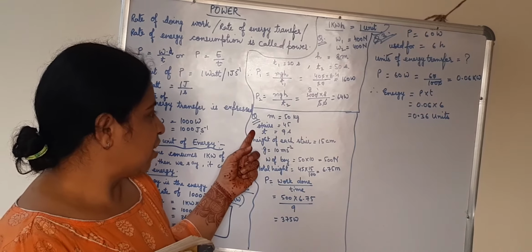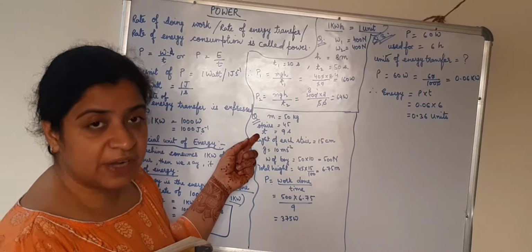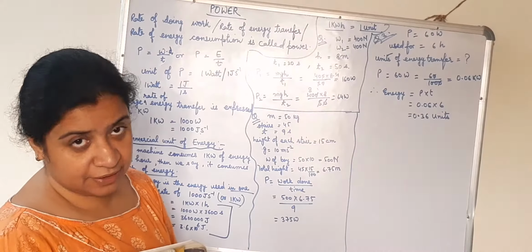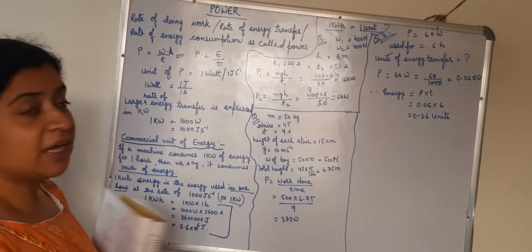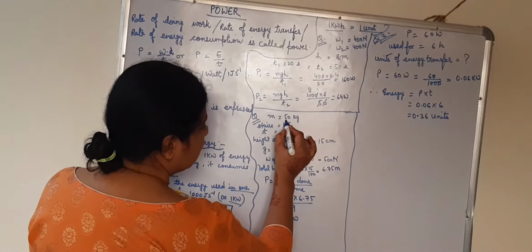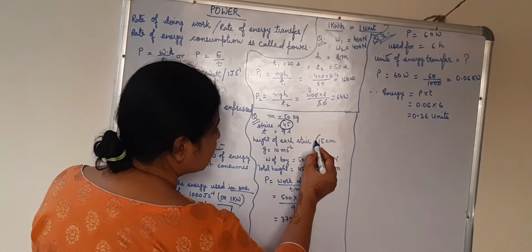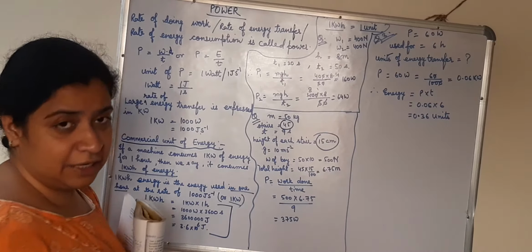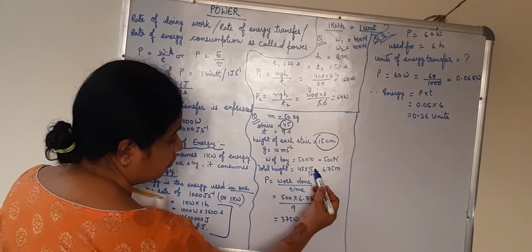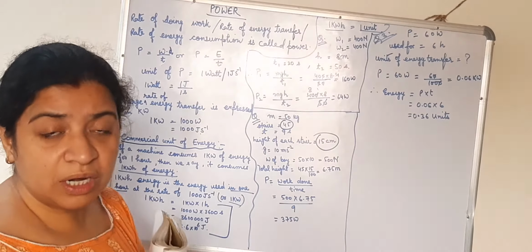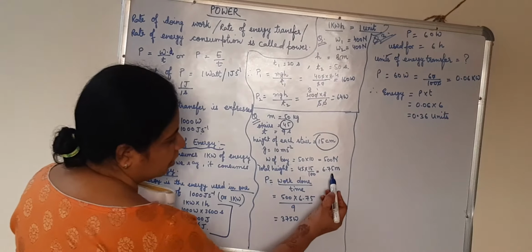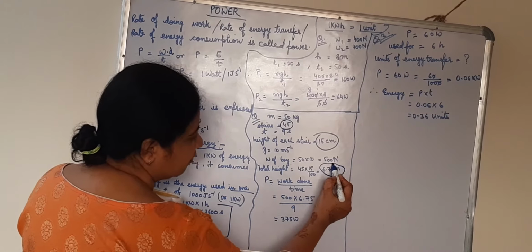The boy climbs 45 stairs. He takes the time of 9 seconds to climb 45 stairs. Height of each stair is 15 centimeter. Here we are not given the total height, we have to calculate it. He has climbed 45 stairs and the height of each stair is 15 centimeter. So total height is 45 into 15 upon 100. Why upon 100? Because it was given in centimeter and we need to take it in meter. It comes to 6.75 meter.